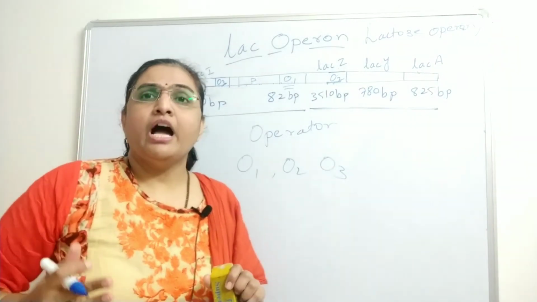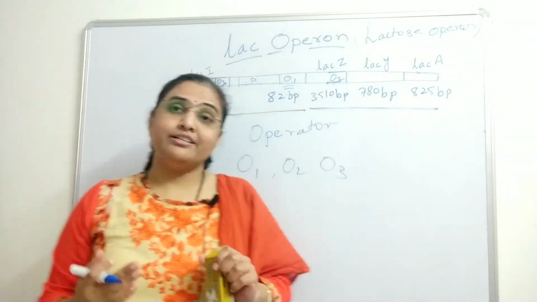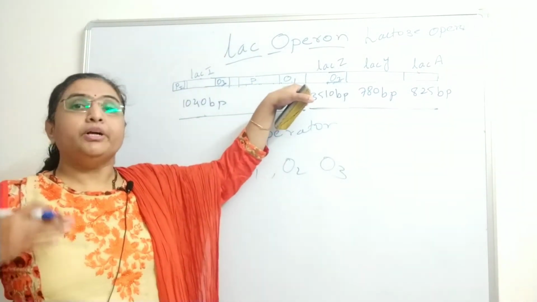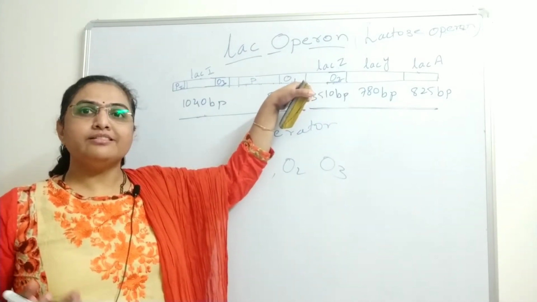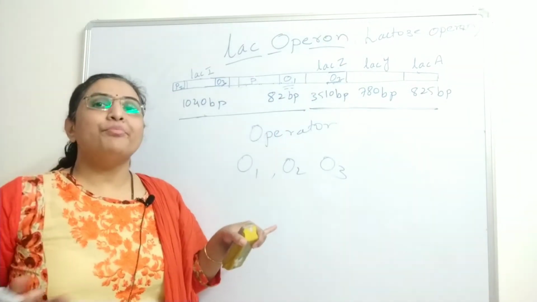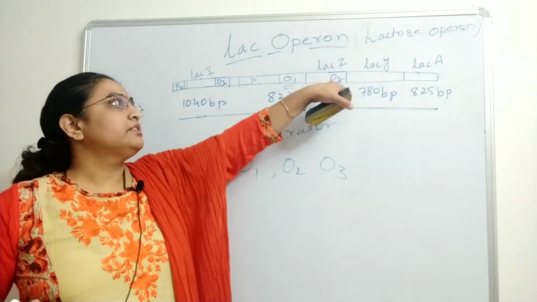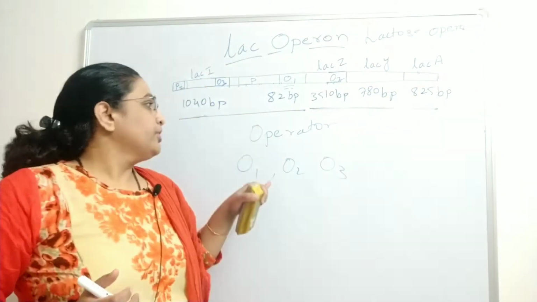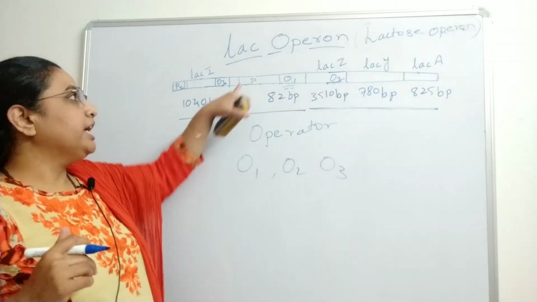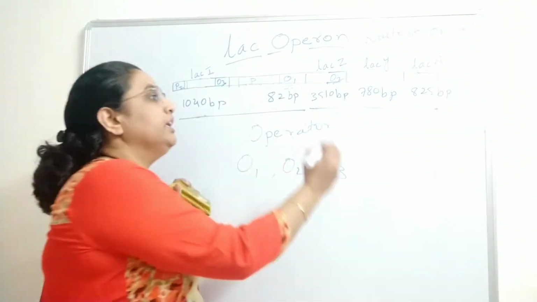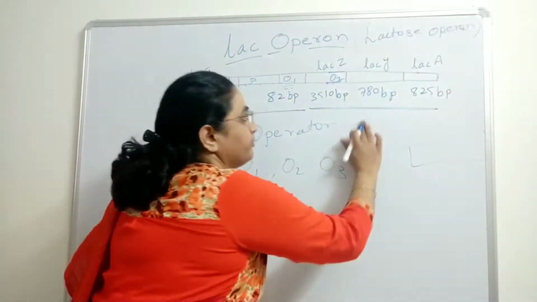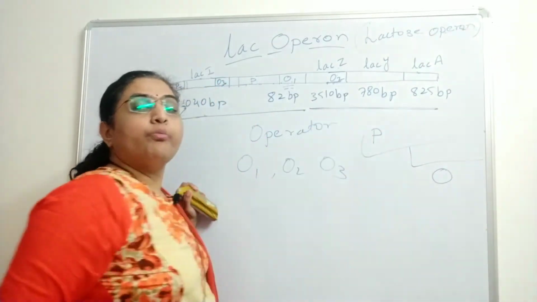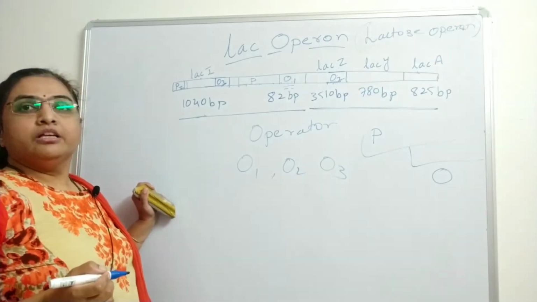When Jacob and Monod investigated the lac operon, they suggested that there is a single operator, placed near the promoter. But further research has shown that two more operators are present. One is present in the lacZ gene, and the second one is present in the lacI gene. So there are three operators. O1 is present near the promoter and overlaps the promoter. Here is the promoter, and here is the operator, so the promoter and operator sequences are overlapping sequences.